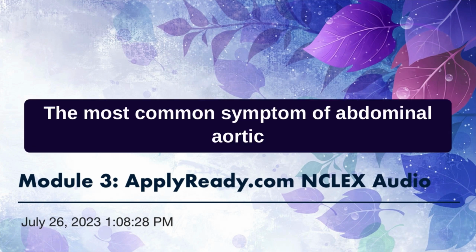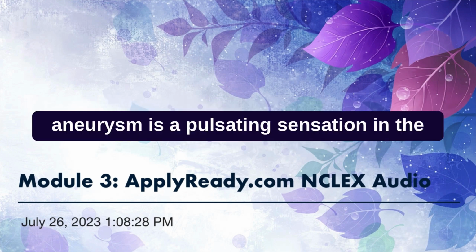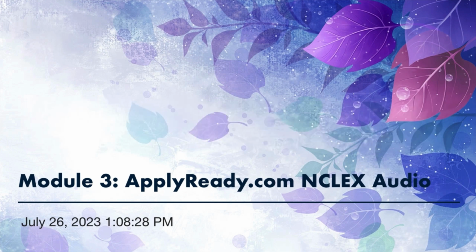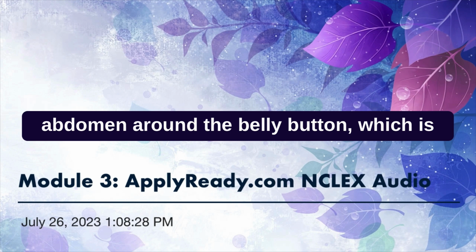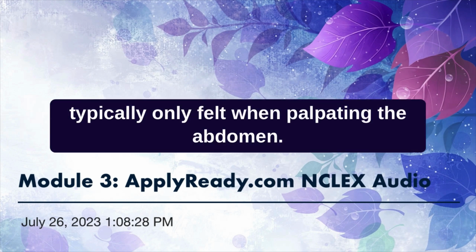The most common symptom of abdominal aortic aneurysm is a pulsating sensation in the abdomen around the belly button, which is typically only felt when palpating the abdomen.